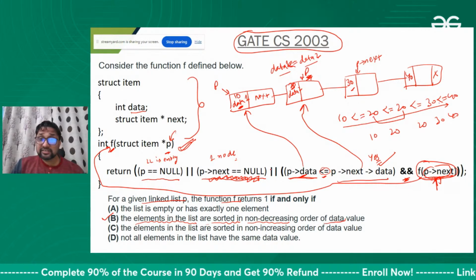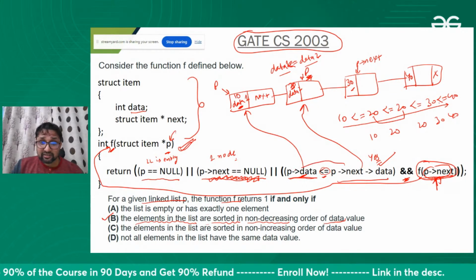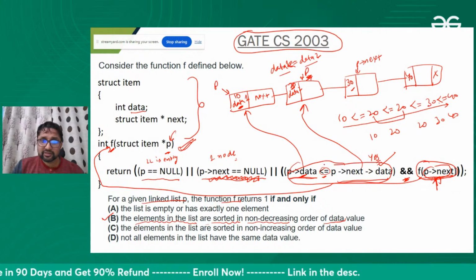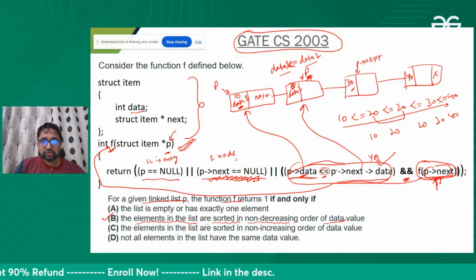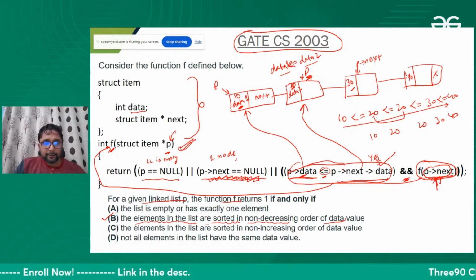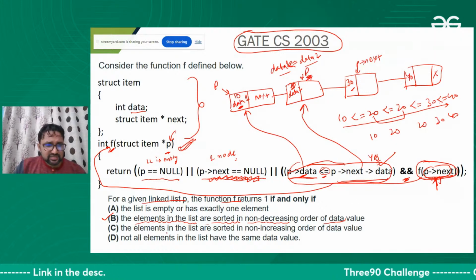How are we checking recursively? We are checking this condition again and again. So yes, this statement is right.